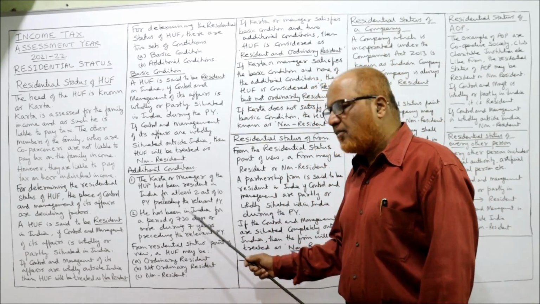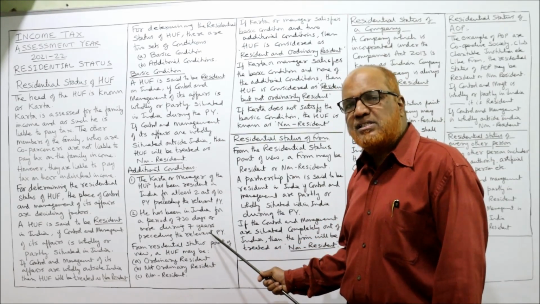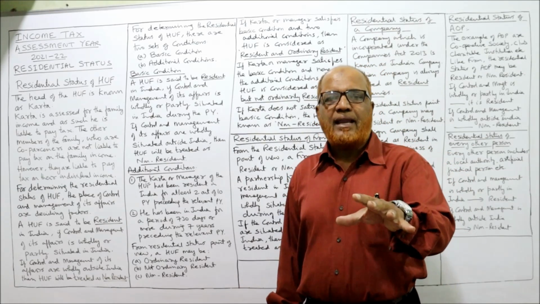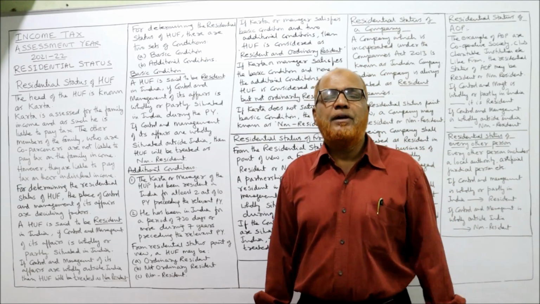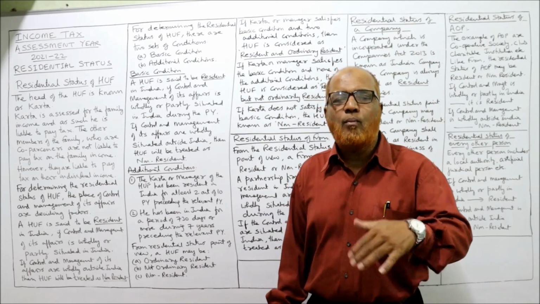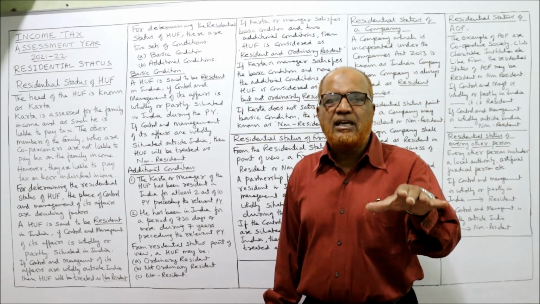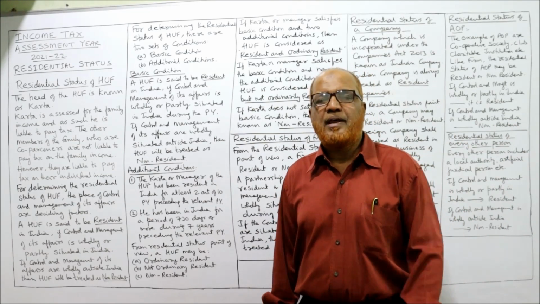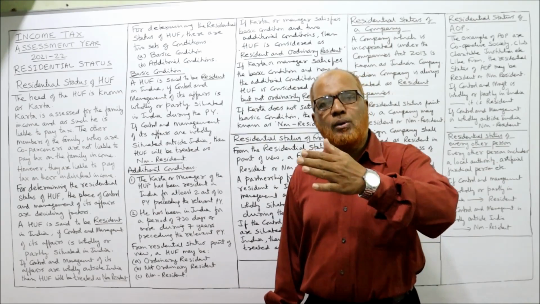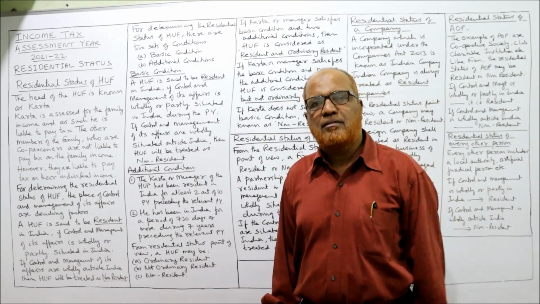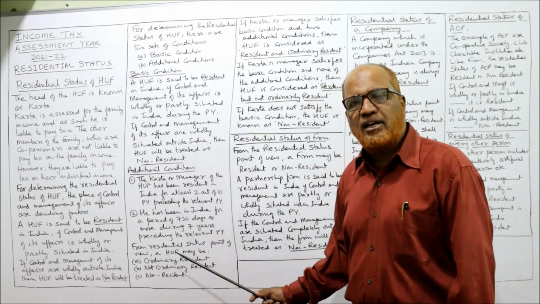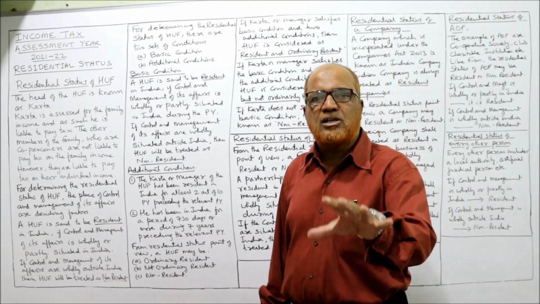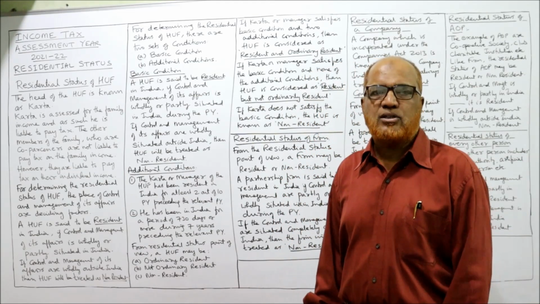Secondly, he has been in India for a period of 730 days or more during the 7 years preceding the current previous year. The Karta or the manager must stay in India for a period of 730 days or more during the 7-year period preceding the relevant previous year. The relevant previous year is 2021, so before 2021, go back 7 years. In those 7 years, he should stay in India for 730 days. So these two conditions should be satisfied simultaneously by the Karta or manager.